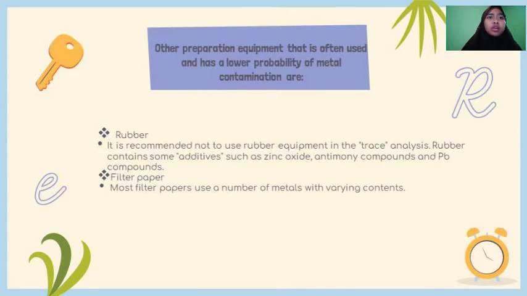Other preparation equipment that is often used and has a lower probability of metal content is rubber. It is recommended not to use rubber equipment in trace analysis. Rubber contains some additives such as zinc oxide, antimony compounds, and Pb compounds. Filter paper: most filter papers contain a number of metals with varying contents.